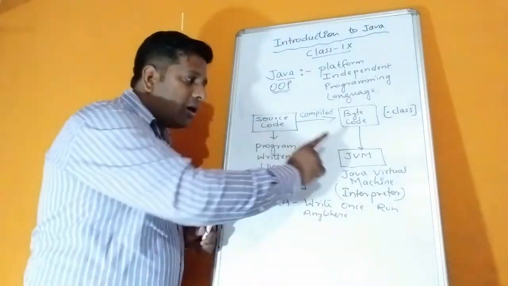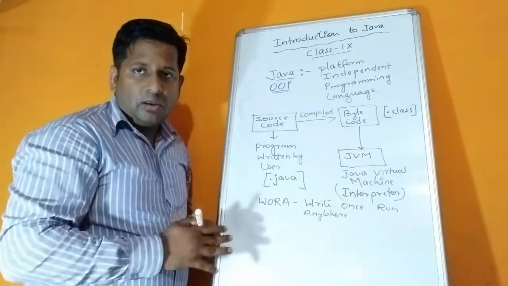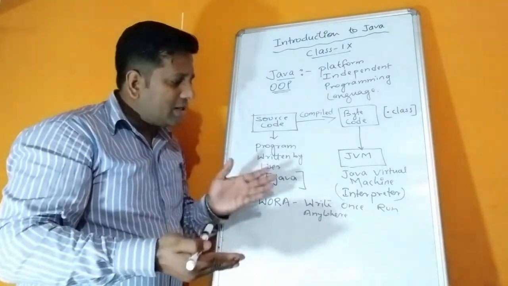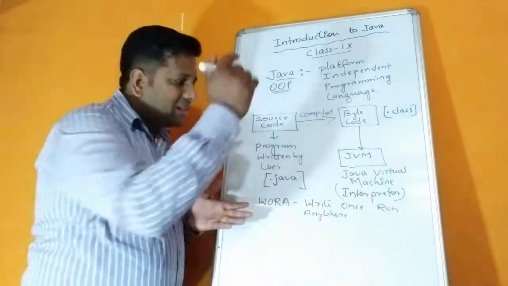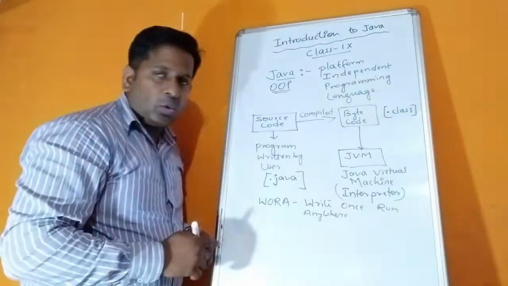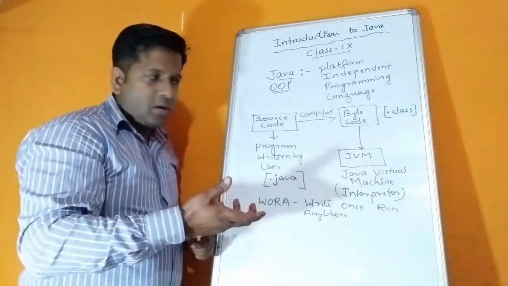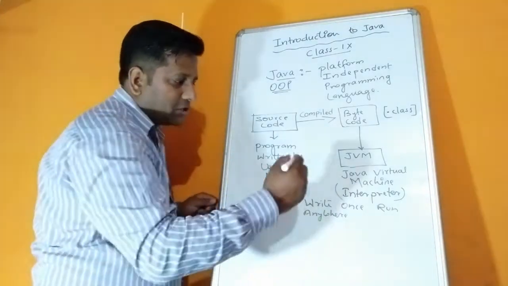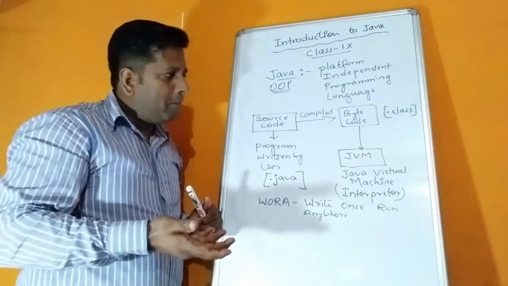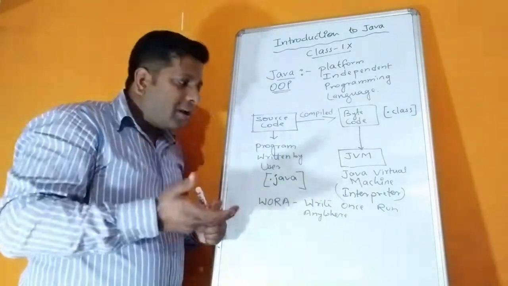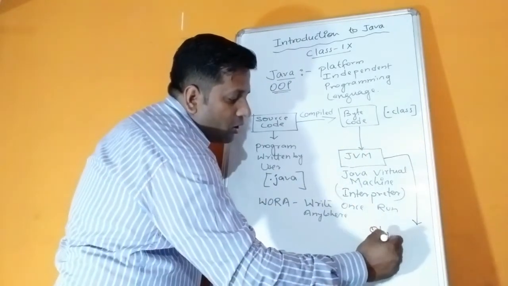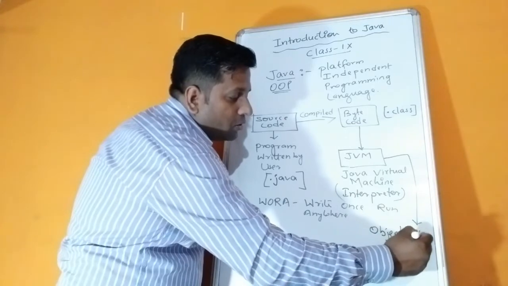But for that you need a JVM, Java Virtual Machine. So Java has its own platform, known as JVM, which is the interpreter for Java. This interpreter is used to execute not the source code but the byte code. After JVM executes the byte code, the final product you get, the output, is known as object code.